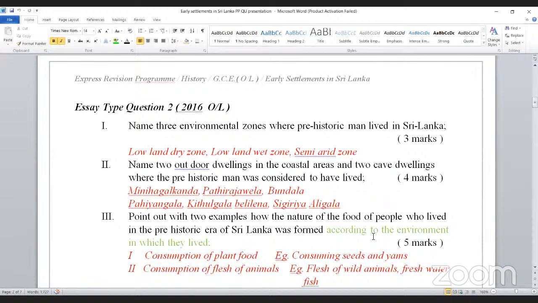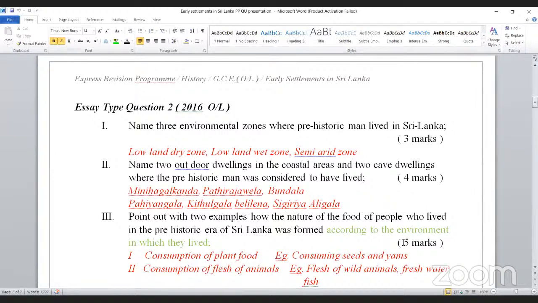So then only you can get how many marks? 5. For each paragraph, at least you have to include 3 points. Now, when you are writing about consumption of plant food, 3 varieties, 3 food habits you have to explain under that, like plant food items, main food item, wild plantains and wild breadfruit seeds. So you must write about that. That is the first point.